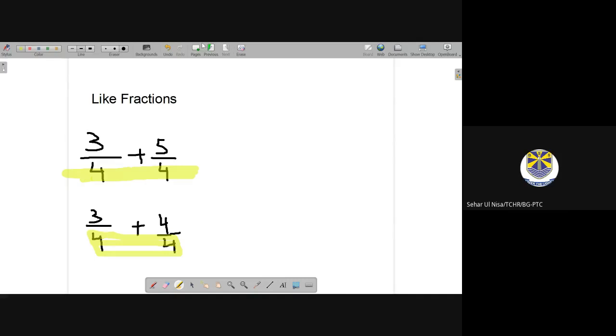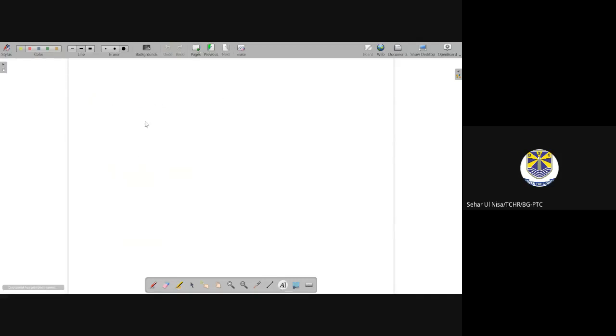Okay, moving to the next page. Now let's discuss unlike fractions. In unlike fractions, the denominator can be different and the numerator can be different. So any fraction can be an unlike fraction.